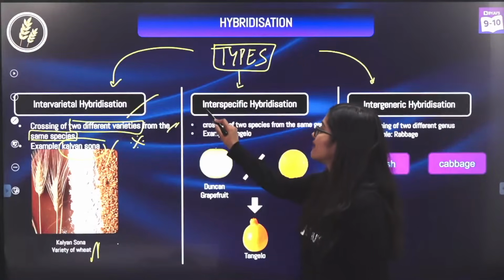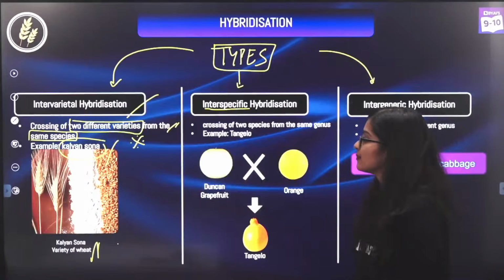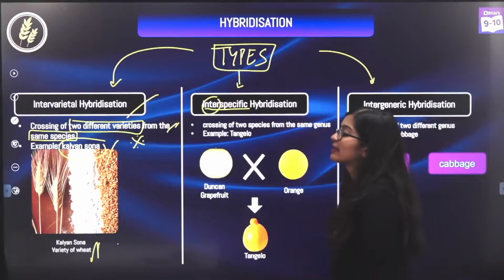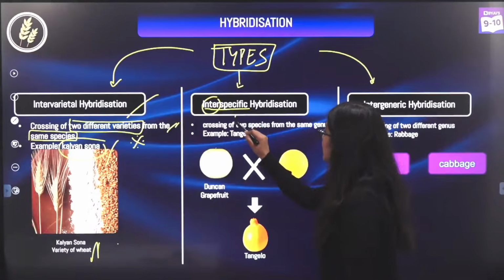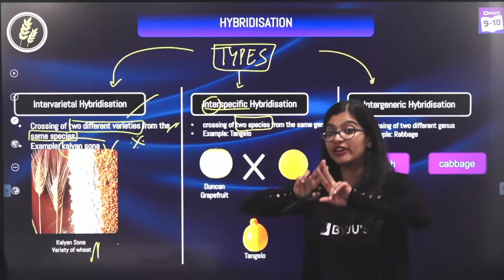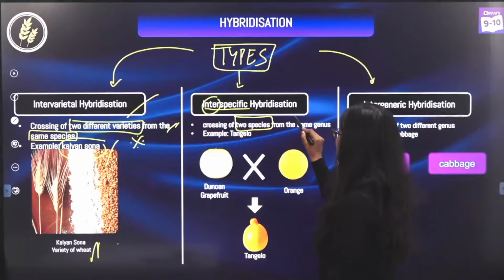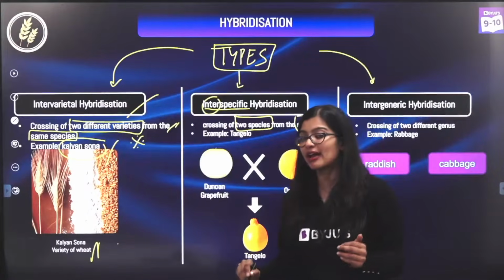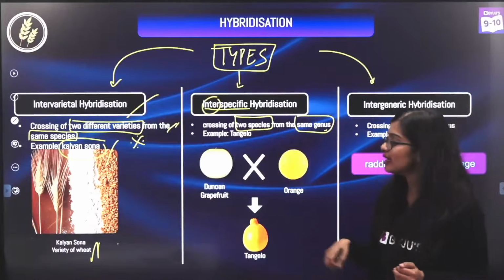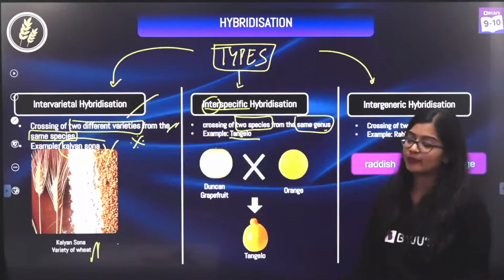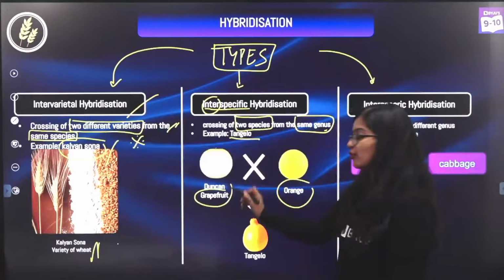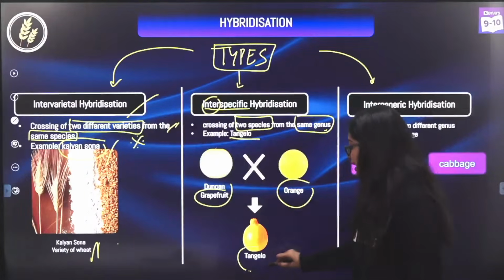Now, similarly, you have interspecific, right? So in interspecific, inter again means 2, specific means species. So between 2 species, 2 different species, but of the same genus, right? So in your taxonomic hierarchy, you have genus as well, right? So an example is Tangelo. See, Tangelo comes from your orange and your grapefruit. And when you cross these 2, you will get Tangelo.